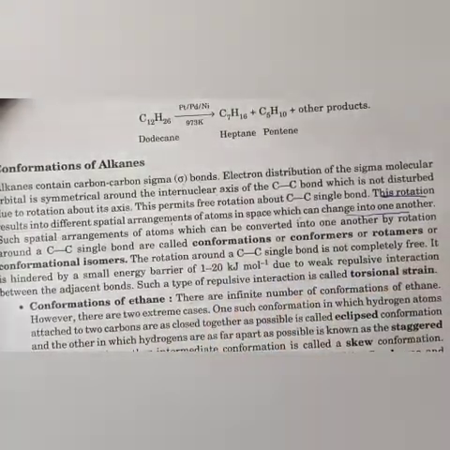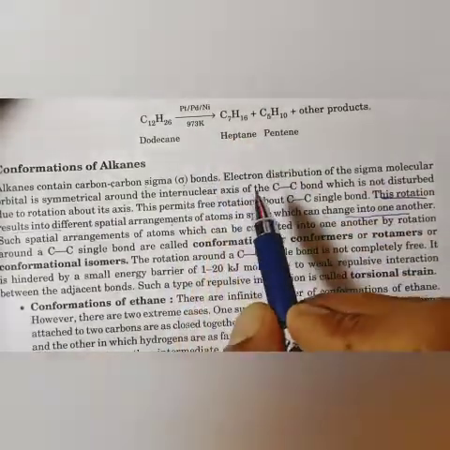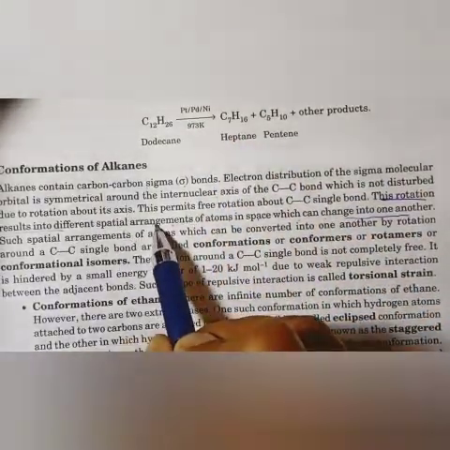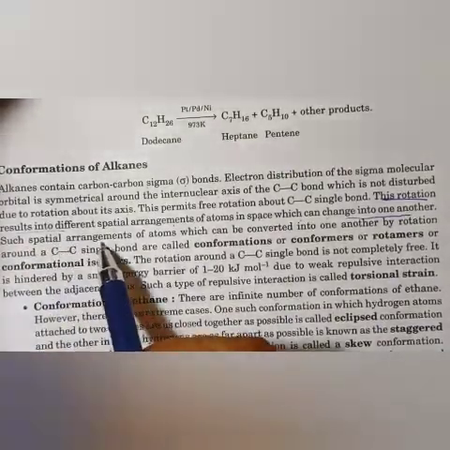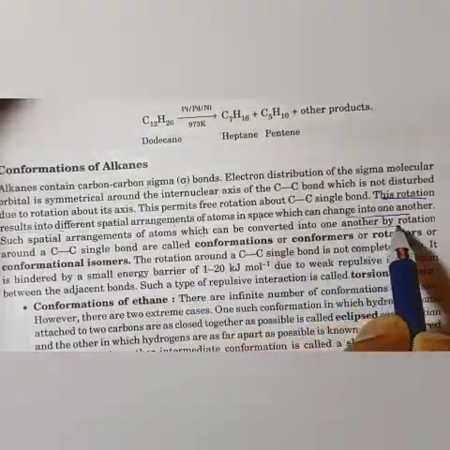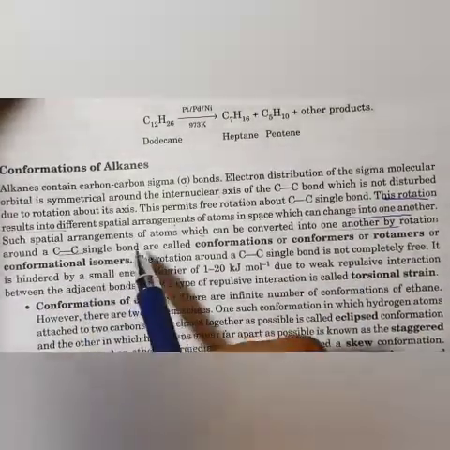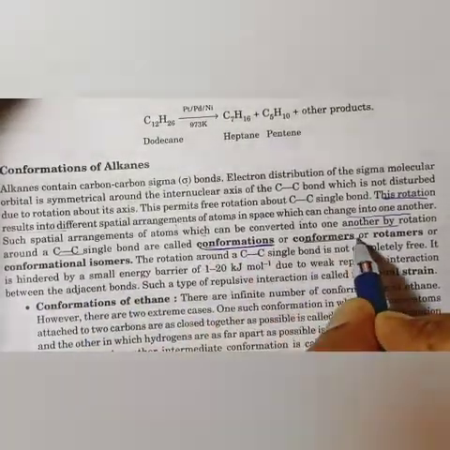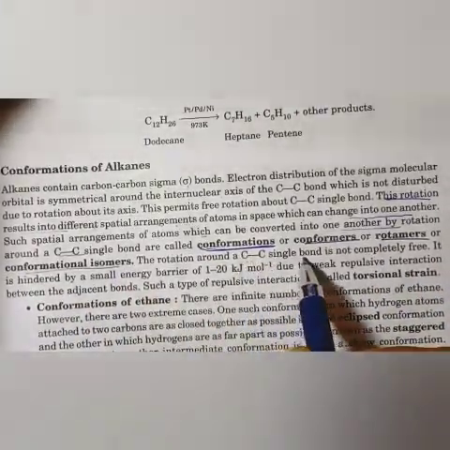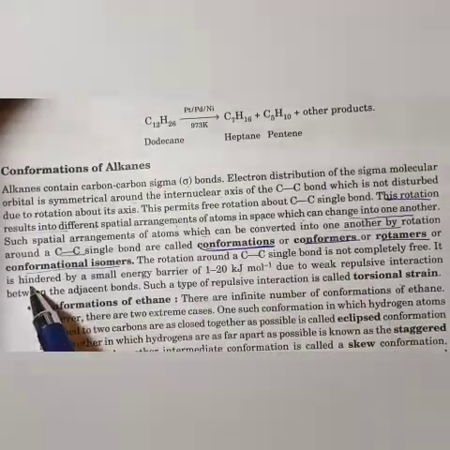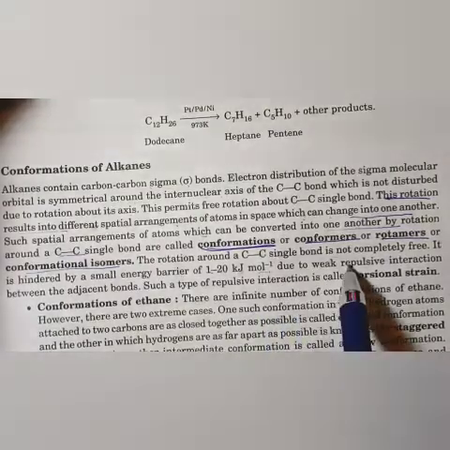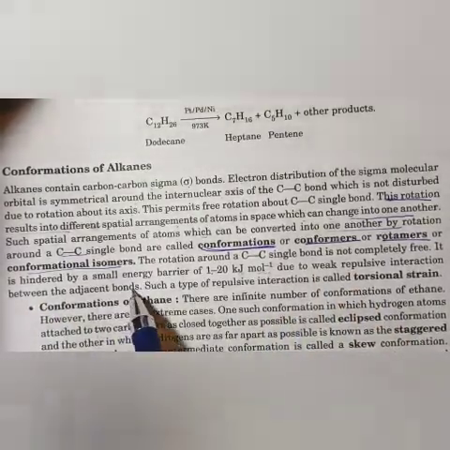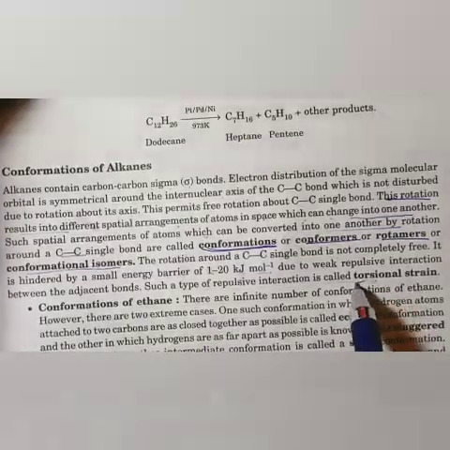It means that when some light falls on the carbon, it will change its spatial arrangement, it will change its direction, but it will not change its geometry. Such spatial arrangements of atoms, which can be converted into one another by rotating about the carbon-carbon sigma bond, are called conformations, or conformers or rotamers, and conformational isomerism. The rotation around the C-C bond is not completely free. It is hindered by a small energy barrier, that is 1 to 20 kilojoule per mole, due to weak repulsive interaction between the adjacent bonds. Such a type of repulsive interaction is called torsional strain.